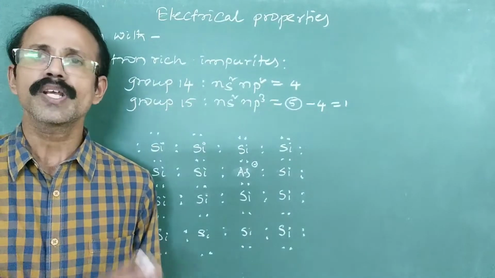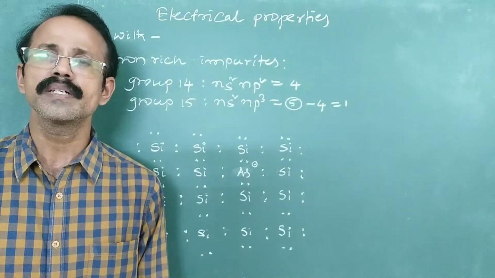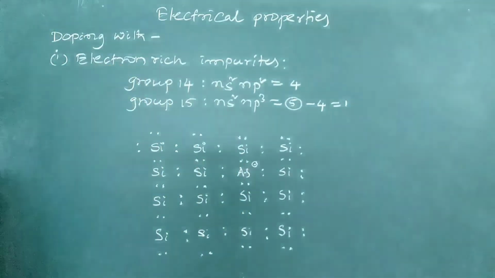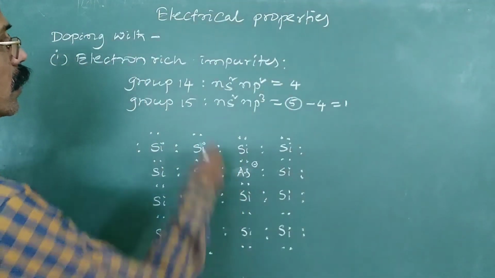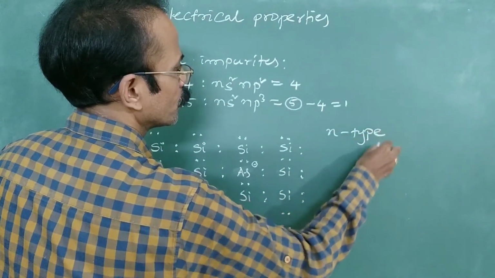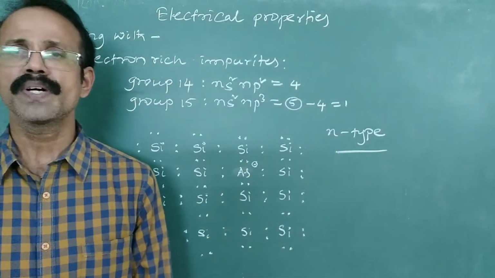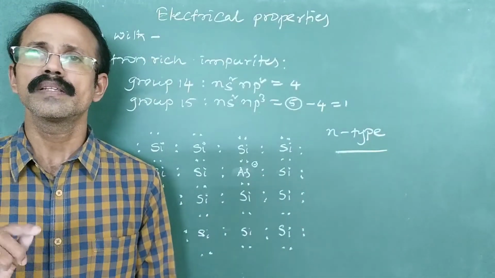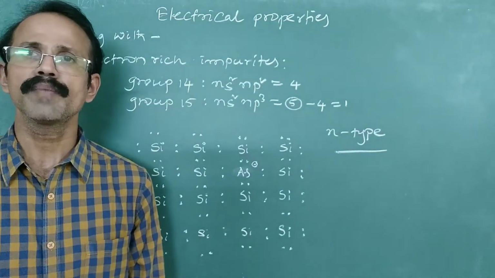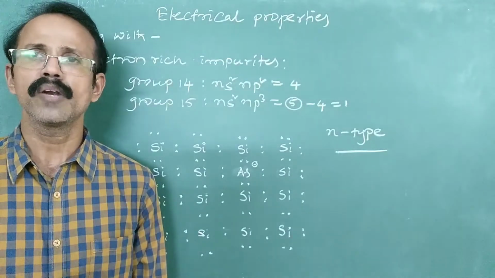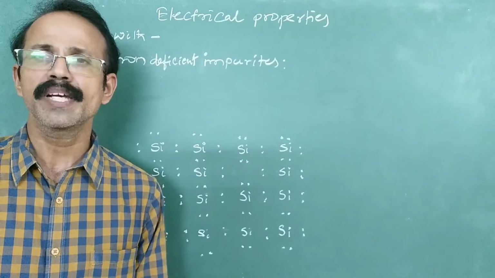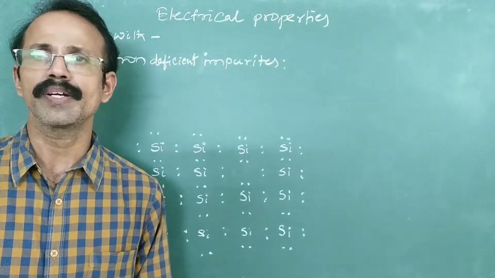So this type of semiconductor is known as an N type semiconductor. By using an electron rich impurity or electron rich dopant, you will get an N type or negative type of semiconductor, because here the increase in conductivity is due to a free electron that is not involved in bond formation, or a delocalized electron. Now we will see the doping of a semiconductor with an electron deficient element.